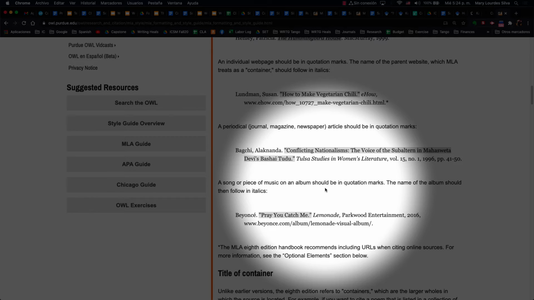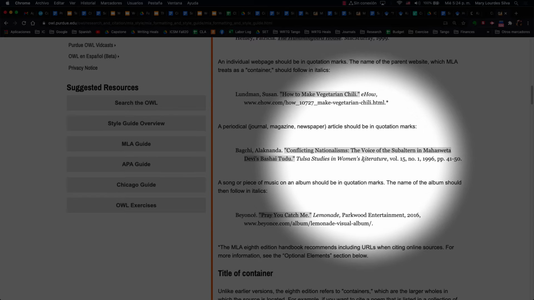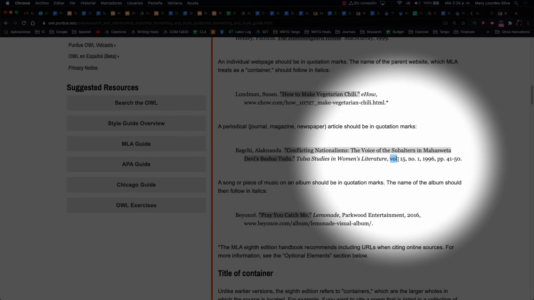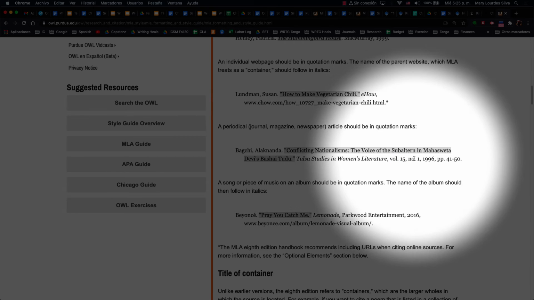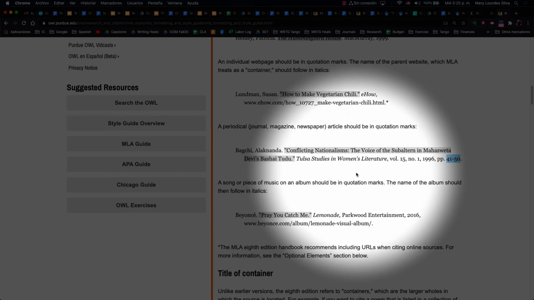It's like its own discourse community, and it has its own rules, letting us know right away what the source is. So here, for instance, I don't need to know anything about the source. I see VOL period and know right away this is a journal because only journals have volume numbers. Books don't have volume numbers, but journals do. And it's volume 15, and inside this volume, it's issue number 1. And these are the specific page numbers, okay?